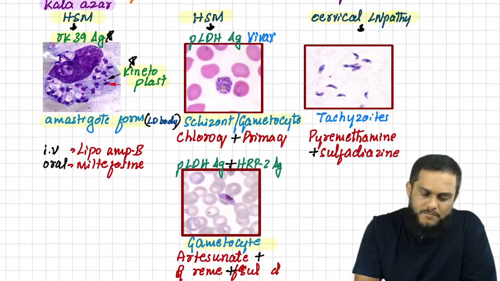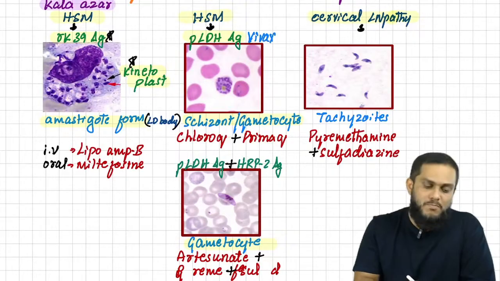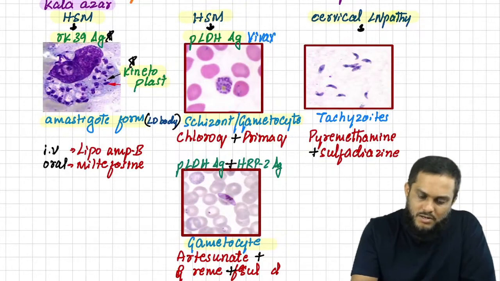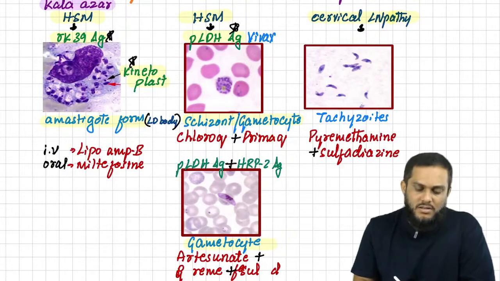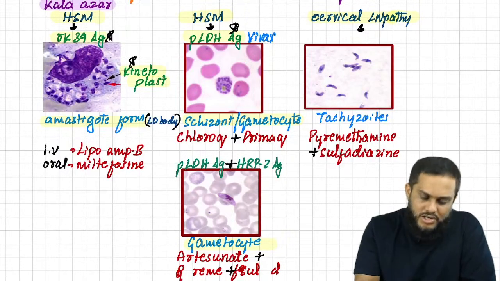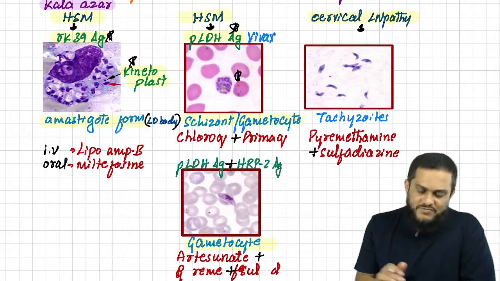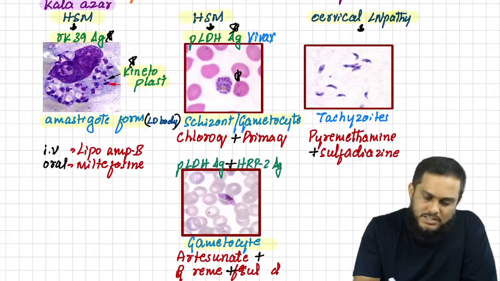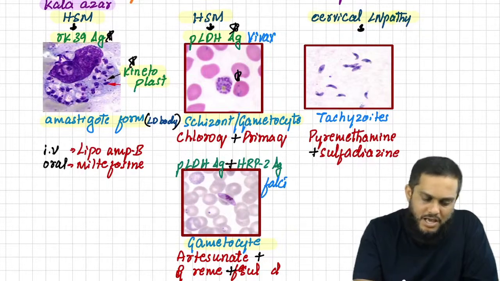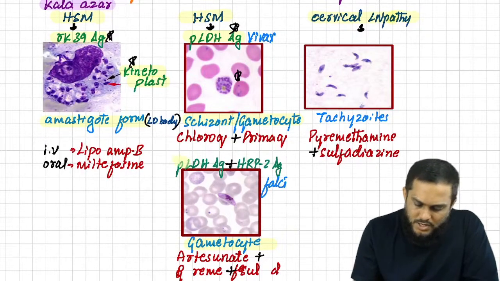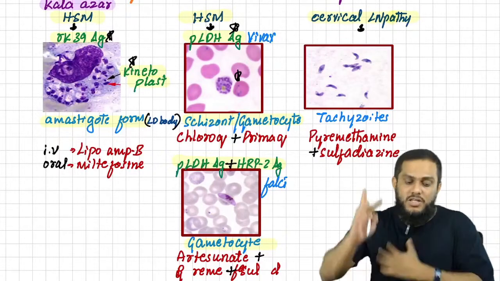And remember, Vivax has the PLDH antigen. Very, very important. I prefer to put a star mark. Vivax has the PLDH antigen. This is how the schizont and gametocyte look. Whereas Falciparum has the PLDH antigen and the HRP2 antigen, two antigens.